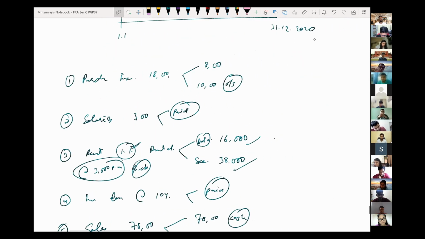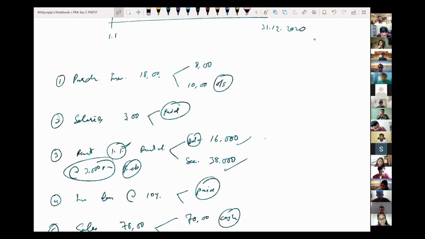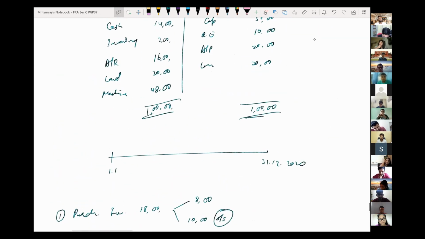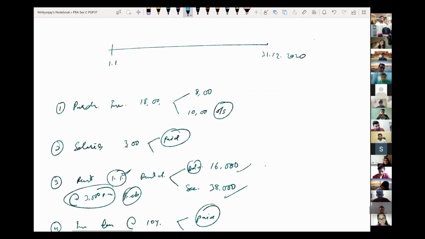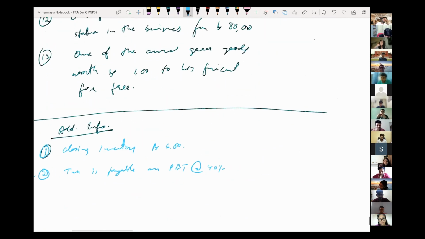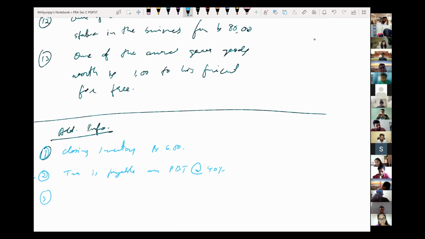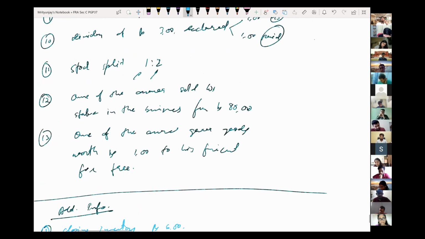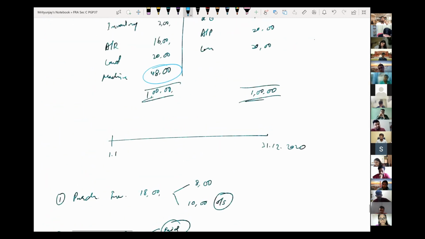If the need arises, I may need to change certain things. Okay, I'll need one more piece of information about this machinery. Let us also include one depreciation. Okay, let's say information number 3. So the machinery has a life of 10 years and a salvage value of, let's say, how much was the value of the machinery? 48 lakhs, right?